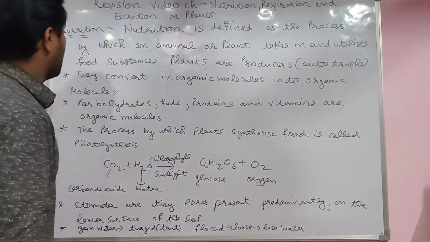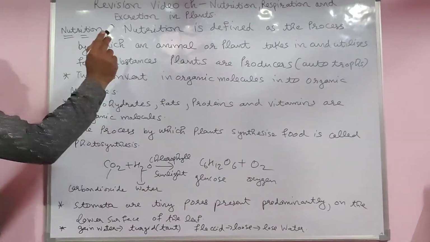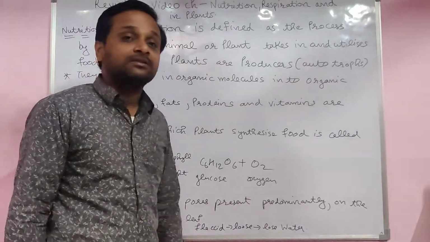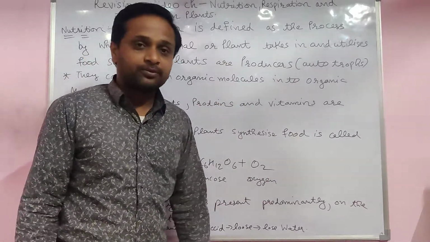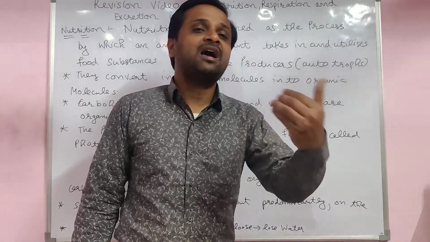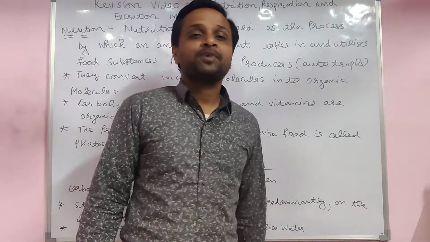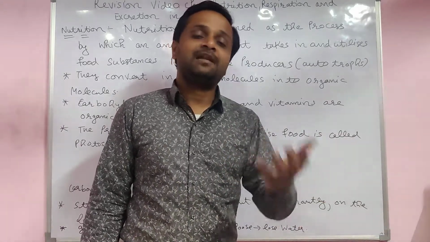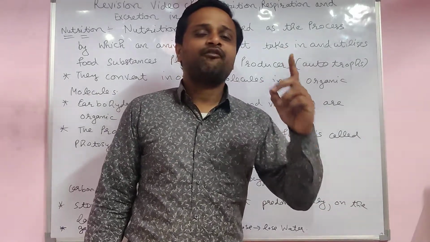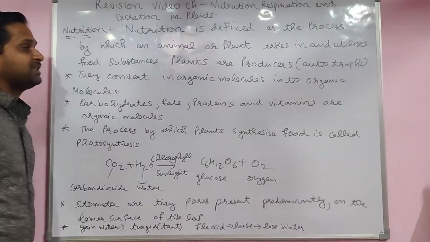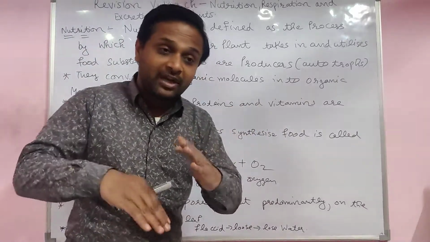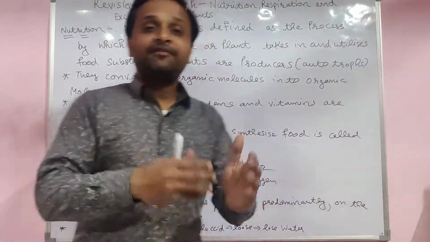Yes, students. So nutrition is defined as the process by which animals or plants take in and utilize the food substances. Actually, plants are the autotrophs, producers, which produce their food on their own. But human beings are the heterotrophs, dependent upon others. Autotroph, heterotroph. Auto means self, self formation. Plants make their food on their own. By which process? Yes, students. Photosynthesis. The nutrition is the process by which plants get the food and utilize it for their daily life activities.